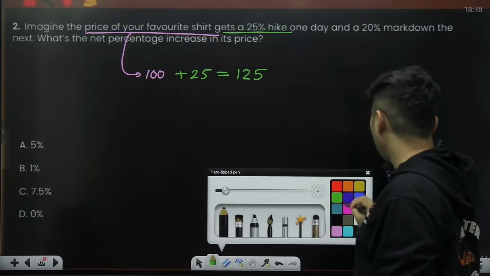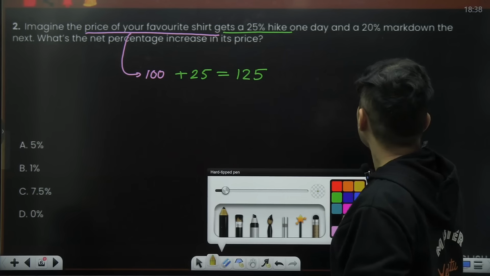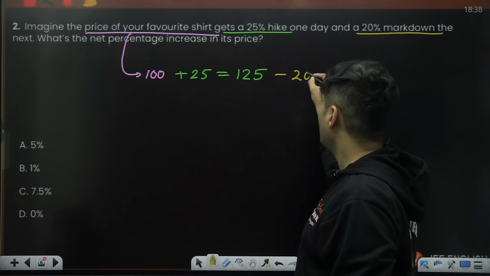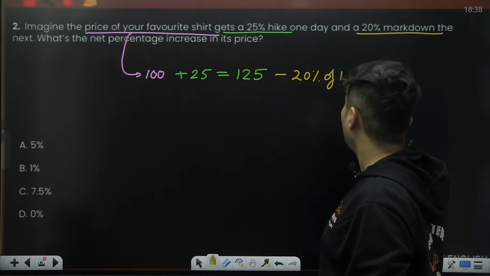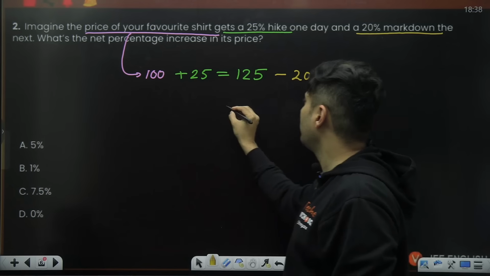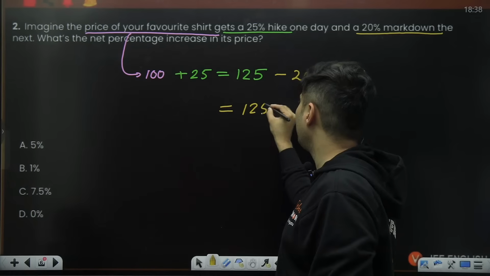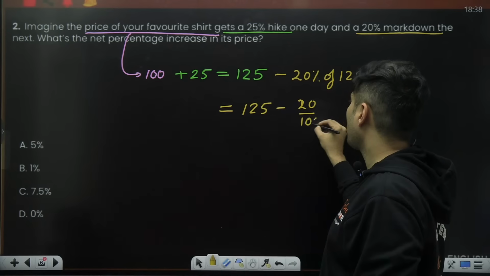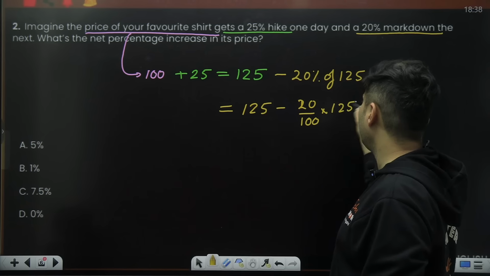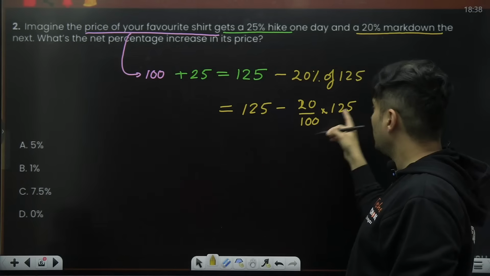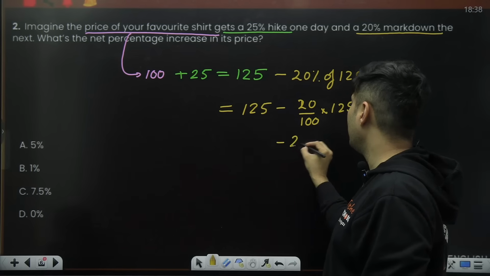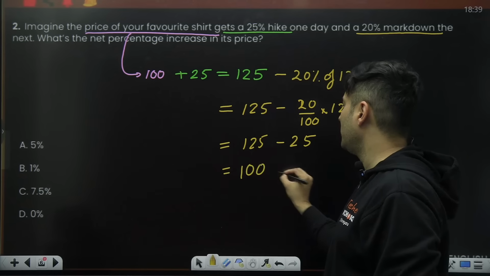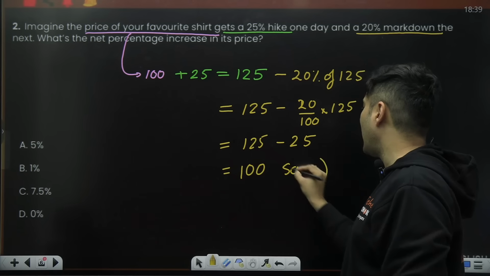Correct? Then what happened the next day? There is a 20% markdown. Now what is 20% of 125? That will give the net effective price. So 125 minus 20 by 100 of 125. Now 20 by 100 is 1/5. So 1/5 of 125 is 25 rupees. So 125 minus 25 is again 100 rupees. That means it is the same as before.